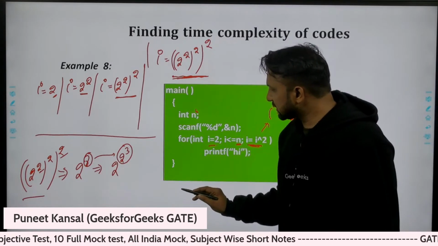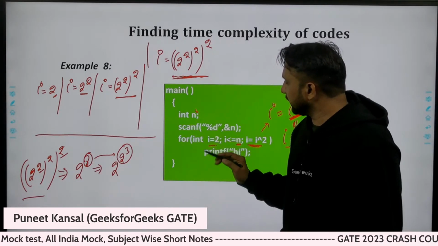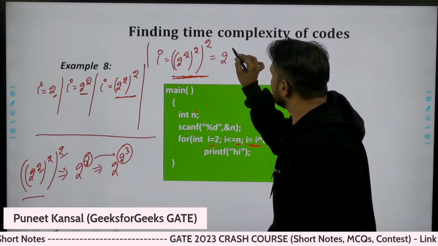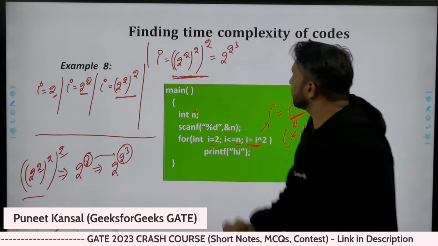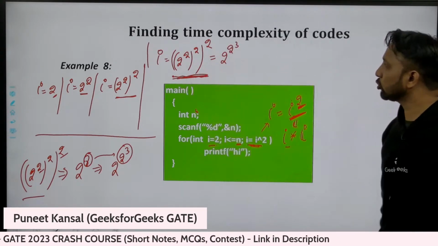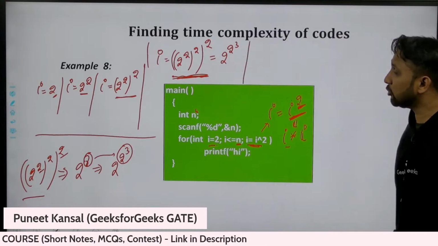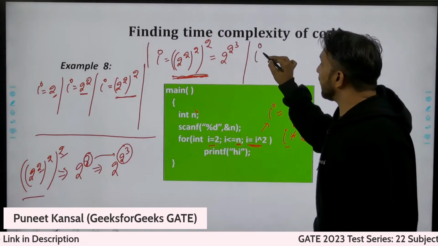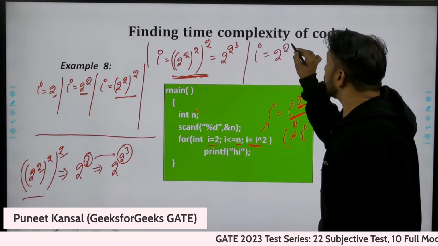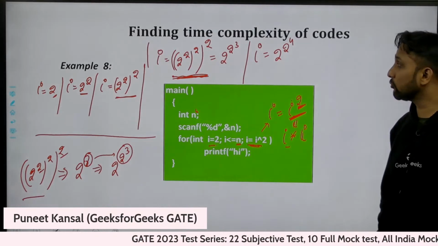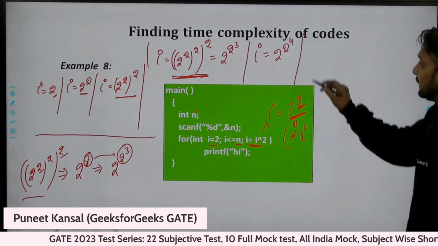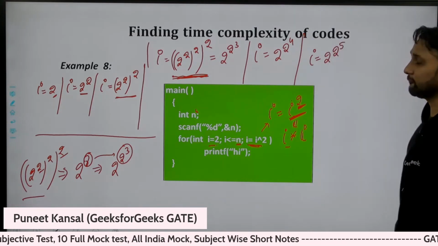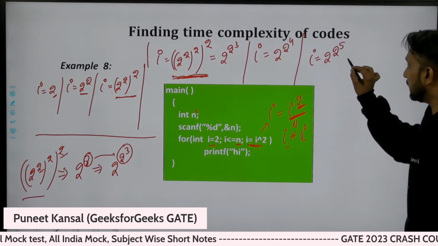2 power 3 is 8. So here I can replace this with 2 power 3. Okay, so I replace this thing with 2 power 3. What will be the next value of i? If you again put the square, the next value of i will be, you can check, 2 power 4. What will be the next value of i? That will be i equal to 2 power 5. Okay, you can check, and so on.